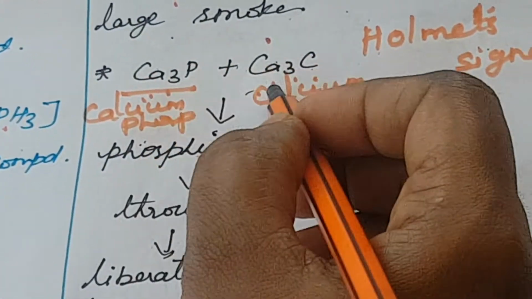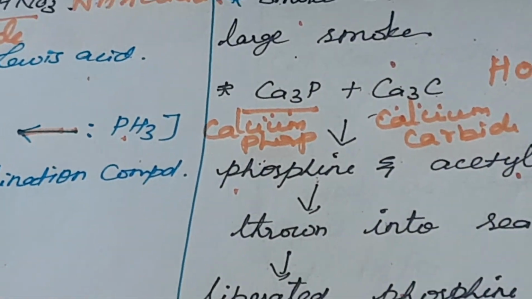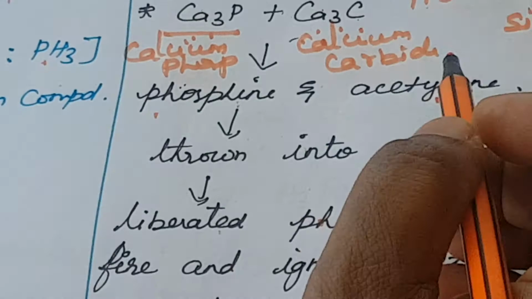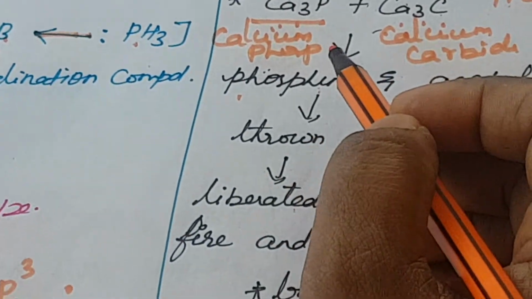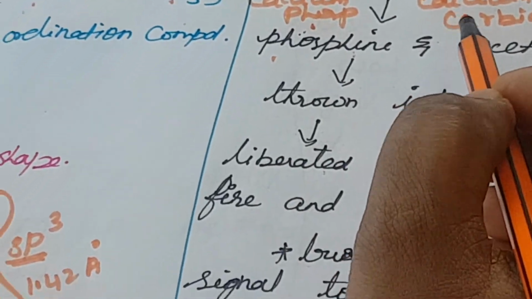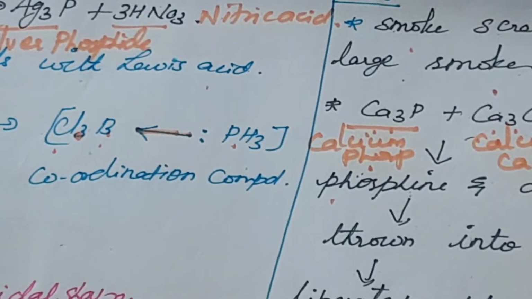Okay, so this is a mixture of two compounds. It liberates phosphine and acetylene. First I will explain what a Holmes signal is. The first one is a mixture of calcium phosphide and calcium carbide. They take one barrel, and at the bottom of the barrel there is a small hole.